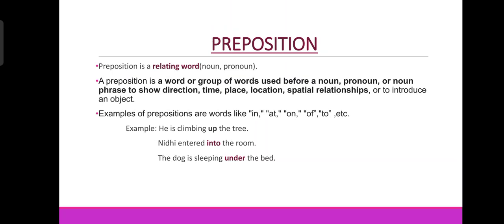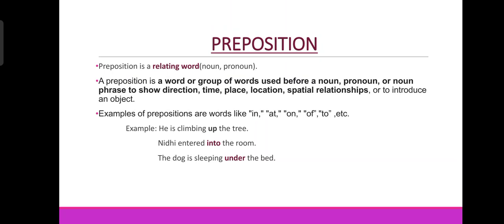Okay, we can easily understand with the help of examples. For example, these are the examples of prepositions like in, at, on, off, to, etc. Examples of prepositions in a sentence we can use like this. He is climbing up the tree.